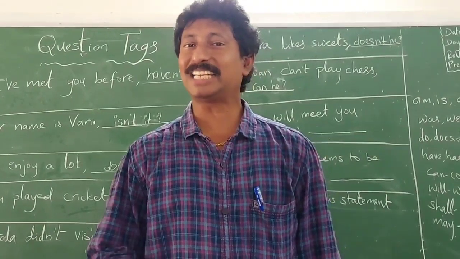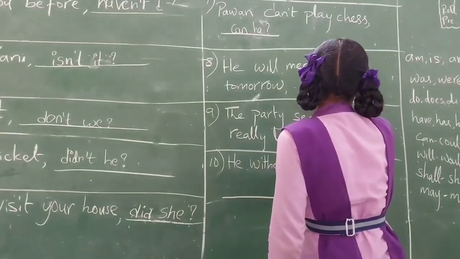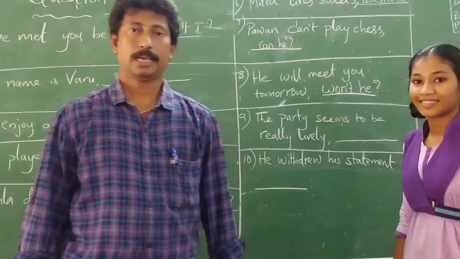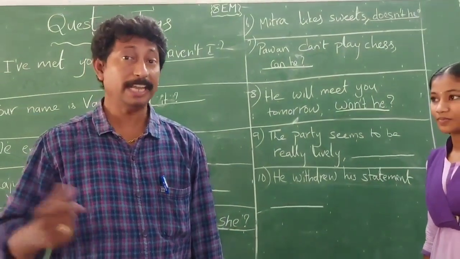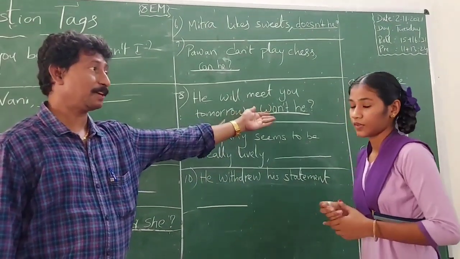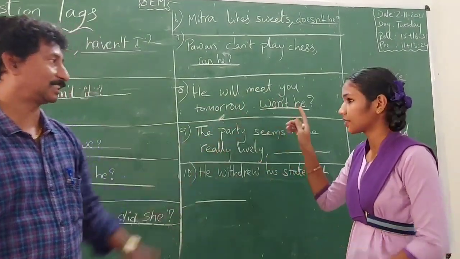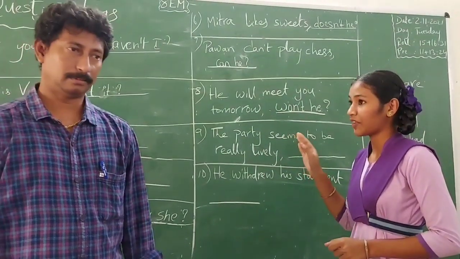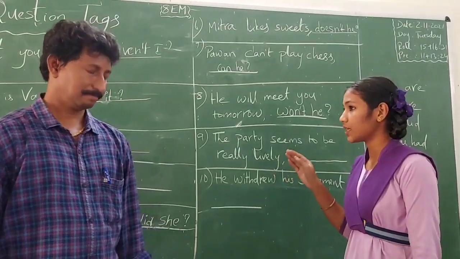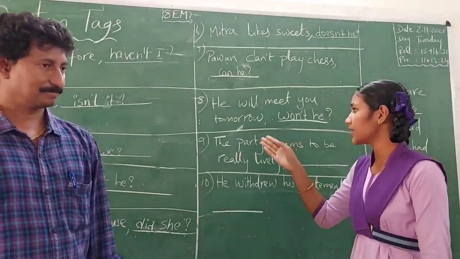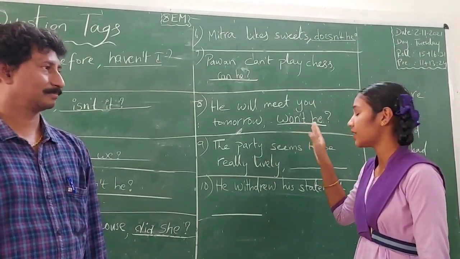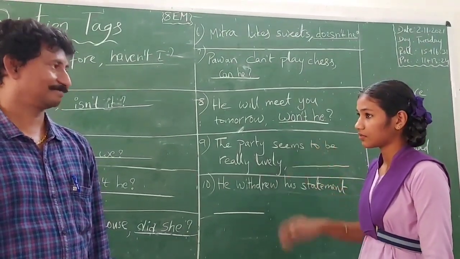And now, the next chance goes to Srividya. He will meet you tomorrow. Won't he? That's the answer written by Srividya. Srividya, please justify your answer here. Won't he? How did you get it? In this sentence, will is the helping verb, sir. That's good. In this sentence, there is no not included, sir. So we write won't, sir. In this sentence, he is the subject, sir. So we write he here, sir. The sentence ends with a question mark, sir.